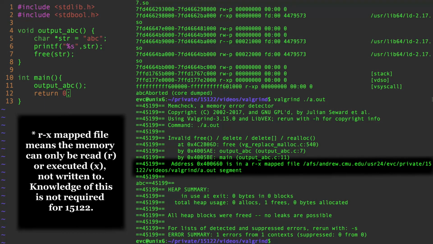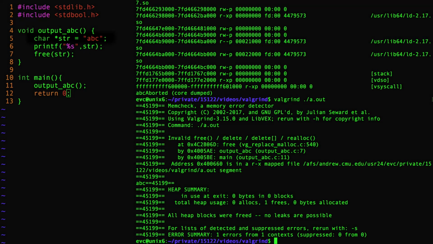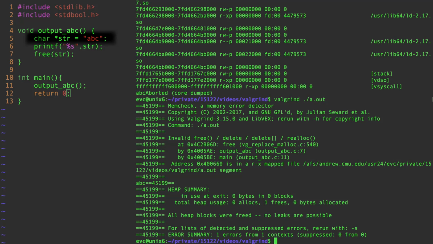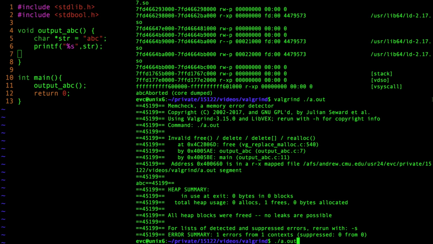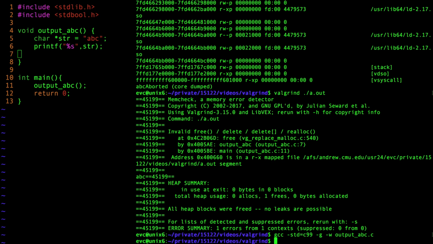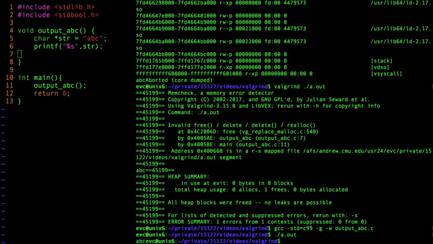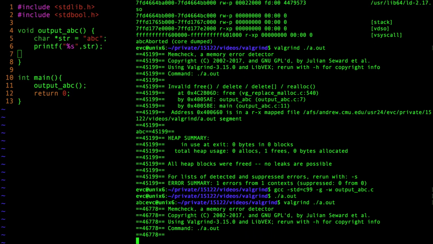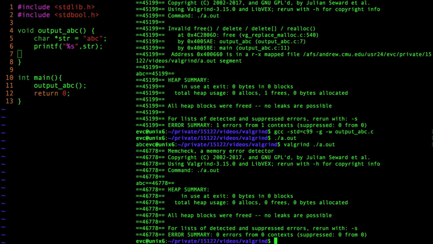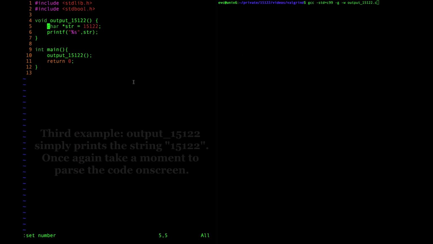Then it tells me address 400660 is in a r-x map file. That must mean it's read-only. I see. Because str is a constant string, I shouldn't free it. Alright, let's run this again. Alright, it prints what I want, ABC. And Valgrind is happy as well. Let's move to another test case.